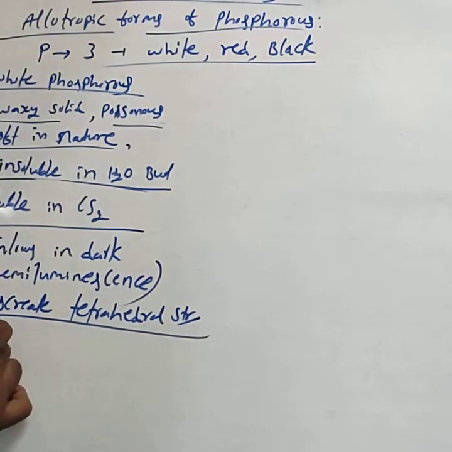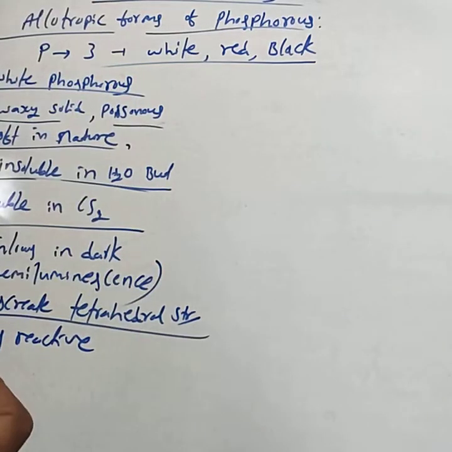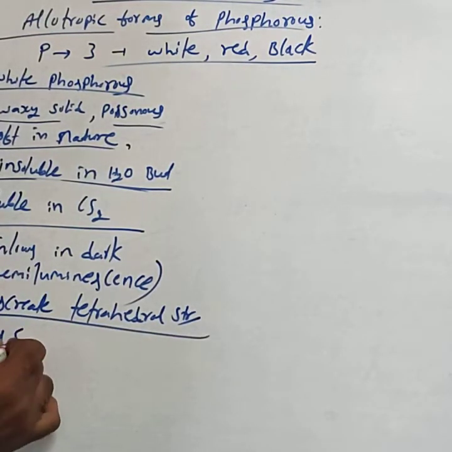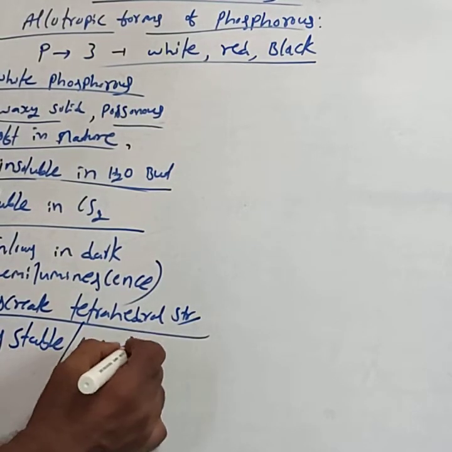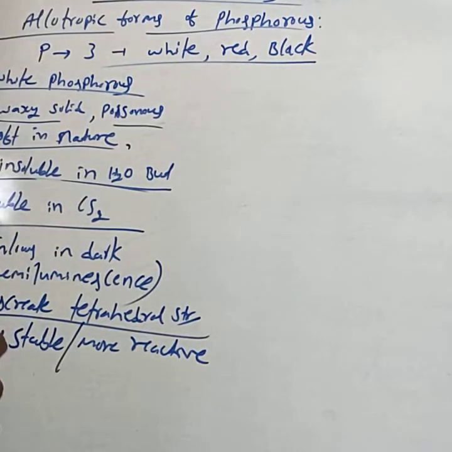Sorry, this white phosphorus is less stable. It is less stable or more reactive. Why is it less stable?